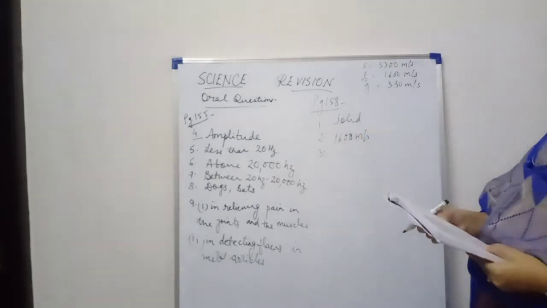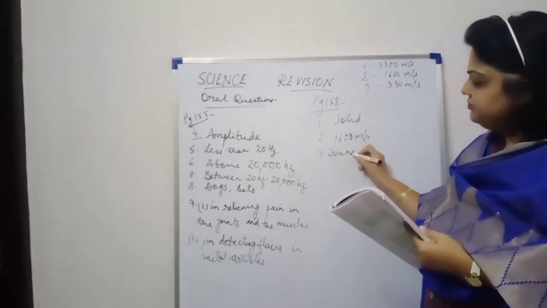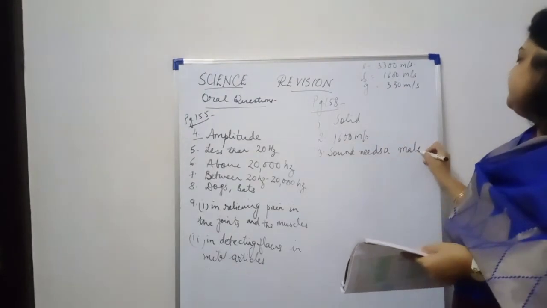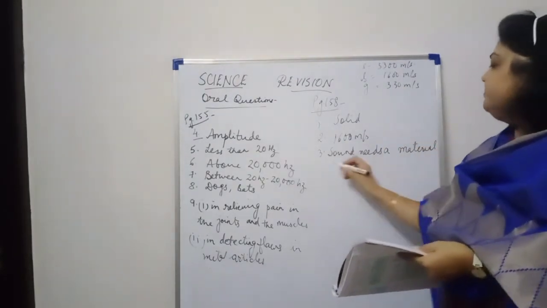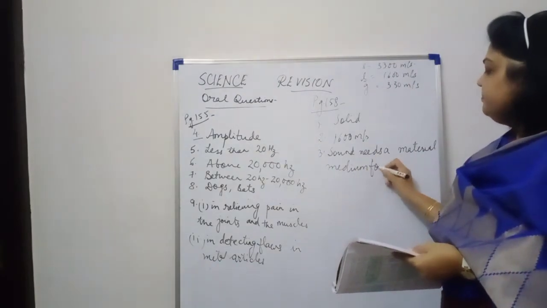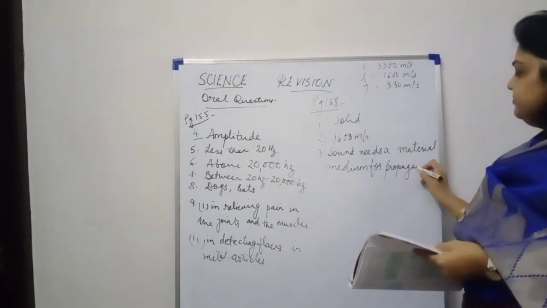So for this, the answer will be: sound needs a material medium for propagation, right?